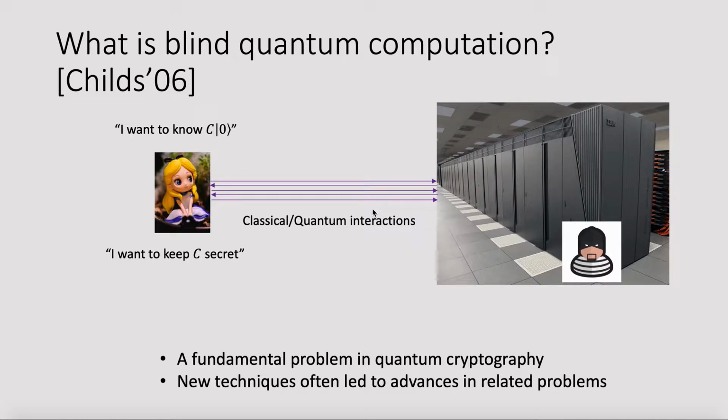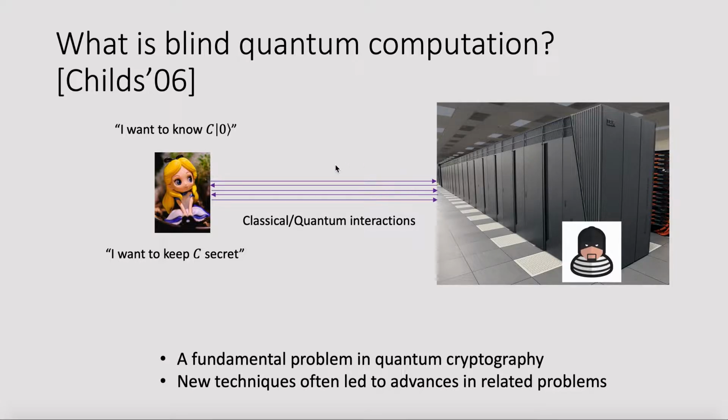So what is blind quantum computation? In this problem, a client has a quantum circuit C, and he wants to evaluate it and get C0. But he doesn't have the ability to apply C itself. So it makes use of a remote quantum server. But on the other hand, it doesn't trust the server and wants to keep C secret. So it wants to design a protocol to interact with the server to get the result.